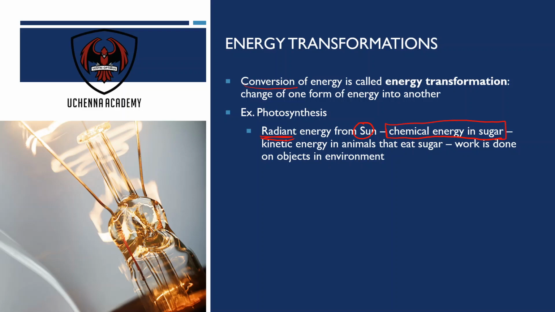It allows us life on Earth, because sugar is something that we eat and get energy from. So the chemical energy can be transformed into kinetic energy of animals that eat sugar, including us. And then we can do work in the environment. So thank you, photosynthesis and all this conversion of energy.